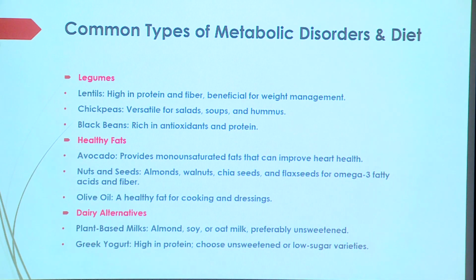And dairy alternatives, you can avoid dairy foods, you can take plant-based milk, almond, soya or oats, non-sweetened items, or yogurts which are high in protein and low in sugar, in variety. Okay, this is the basic metabolic disease and diet.